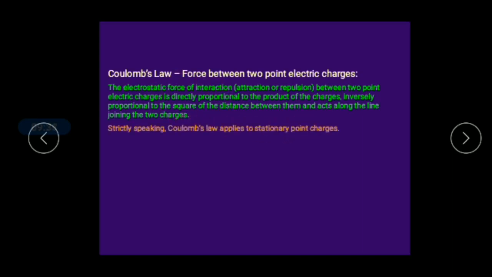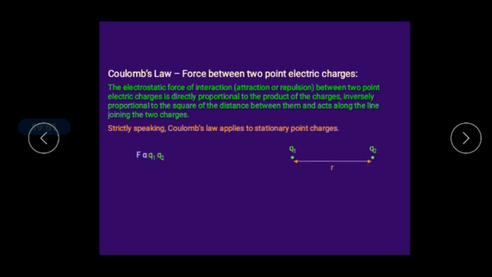And Coulomb's law is applicable only to stationary point charges. Here I have taken two stationary point charges. One charge is Q1 and another charge is Q2, and these two charges are separated by the distance r, right.